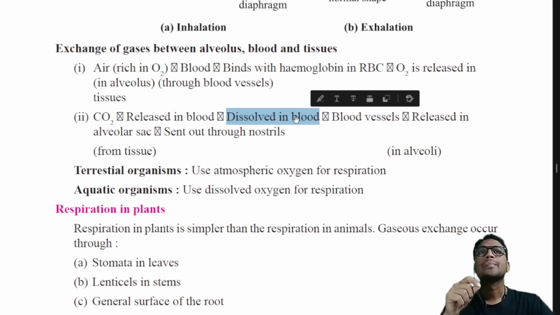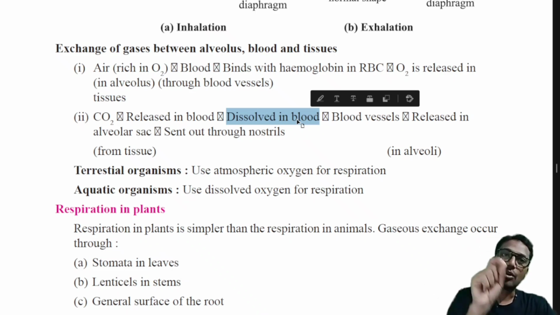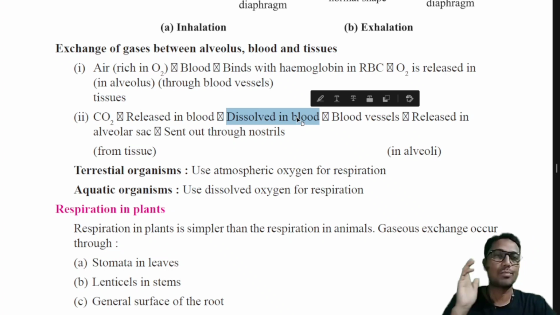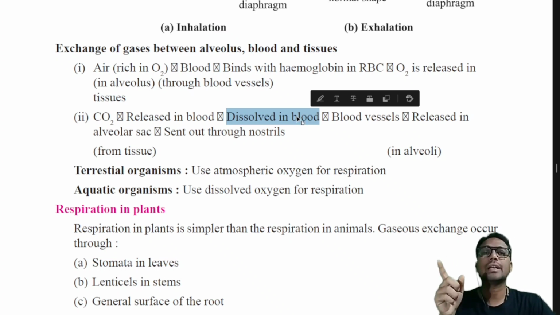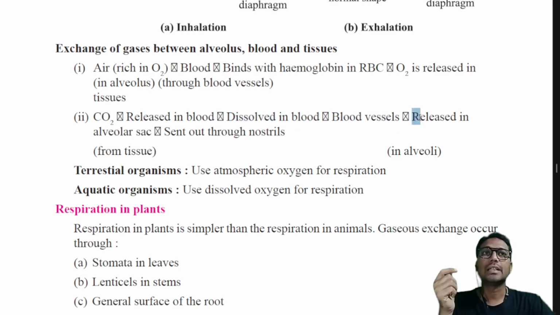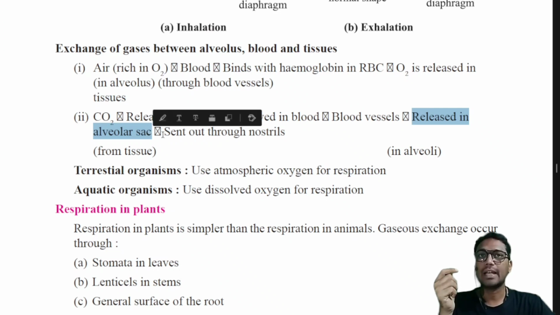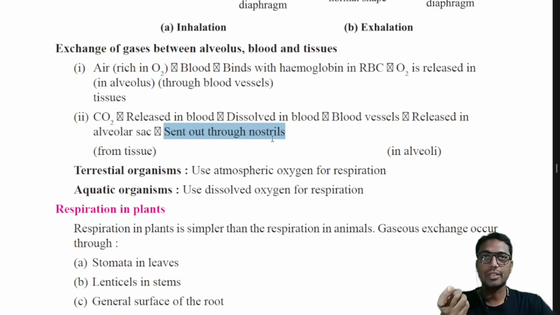Okay, here you have to remember the point that oxygen is transported along with hemoglobin in the form of oxyhemoglobin. But carbon dioxide will be transported in the dissolved state. Okay, it is dissolved in the plasma and transported in the form of a dissolved state. Through the blood vessels it is released in the alveolar sac and sent out through the nostrils, right?